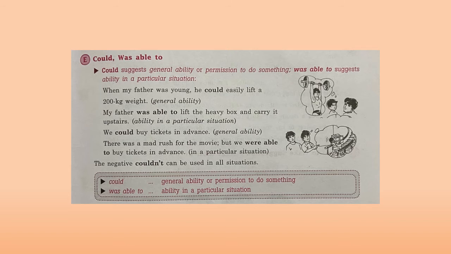The negative couldn't can be used in all situations, in general as well as in a particular one. Could: general ability or permission to do something. This is what we have learnt. And was able to: ability in a particular situation.